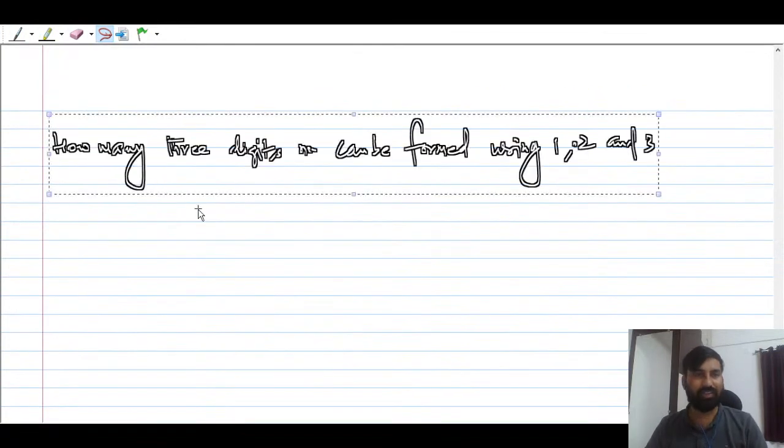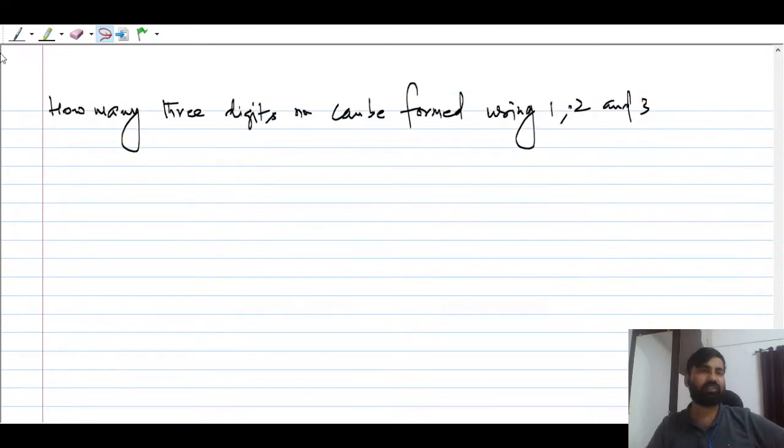There is no restriction at all. These are the basic questions that I'm telling you, right? How many 3-digit numbers can be formed using 1, 2, 3? So what will be the answer here?